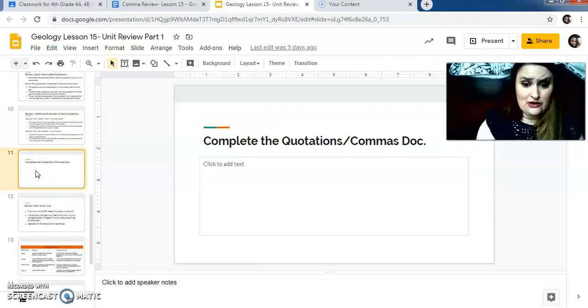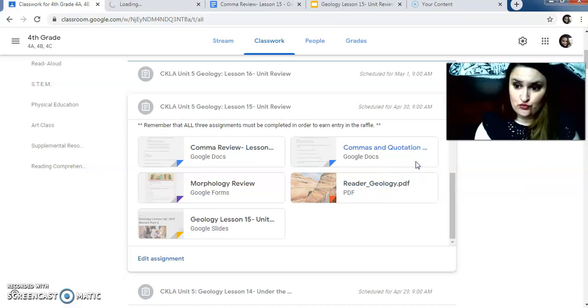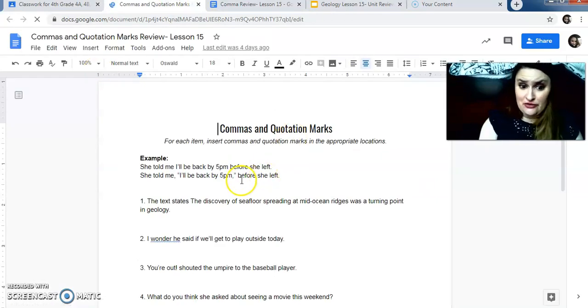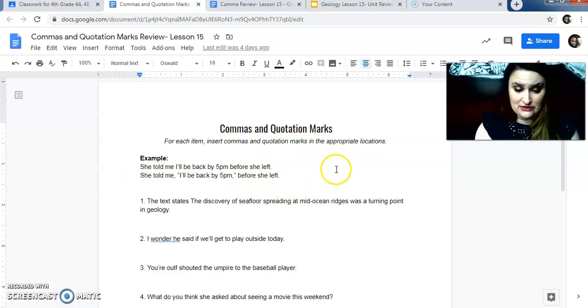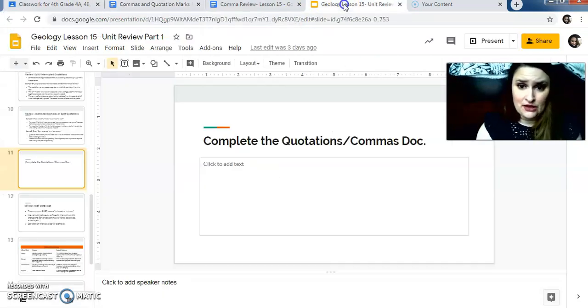You are going to complete the quotations and comma doc. You can see it right here. Open it up. There's an example right here of a split quotation. There's all different kinds in here, but make sure that you're putting the commas in the proper place and the quotation marks in the proper place. You need to do both Google Docs in order to be entered into the raffle.